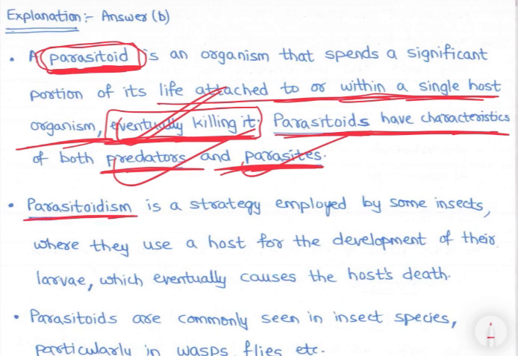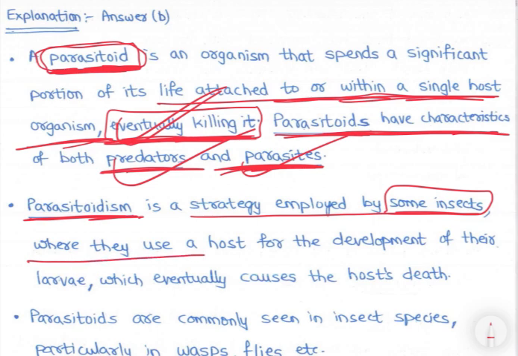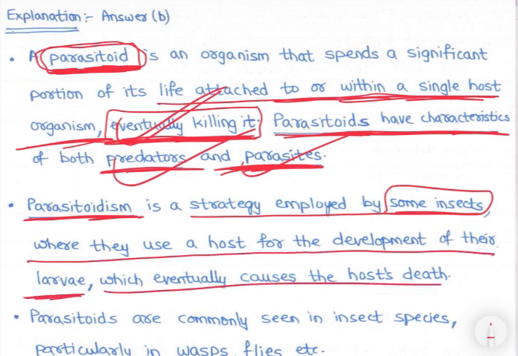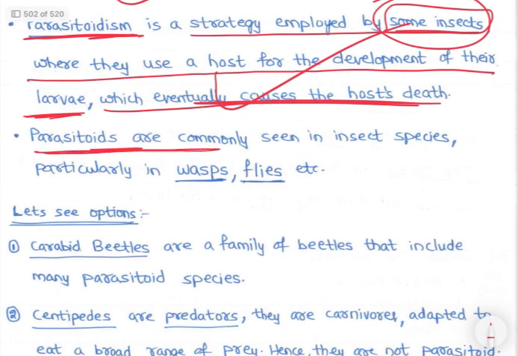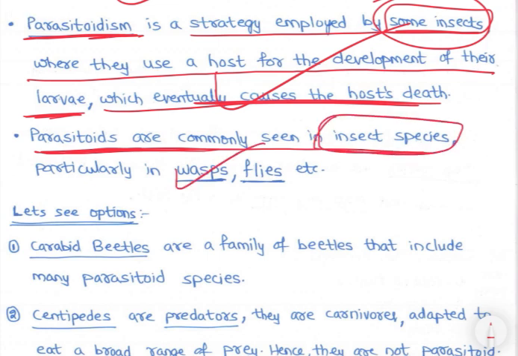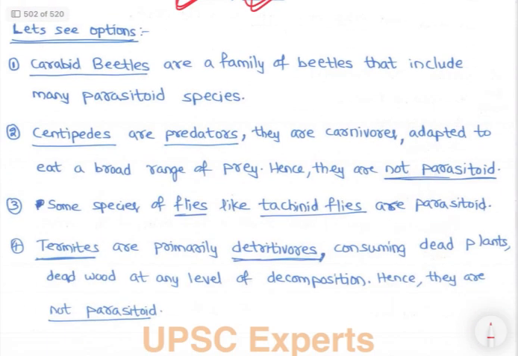So parasitoidism is a strategy employed by some insects where they use a host for the development of their larvae, which eventually causes the host's death, right? In insects it is mostly the same. Parasitoids are commonly seen in insect species, particularly in wasps and flies. Let's see the options.